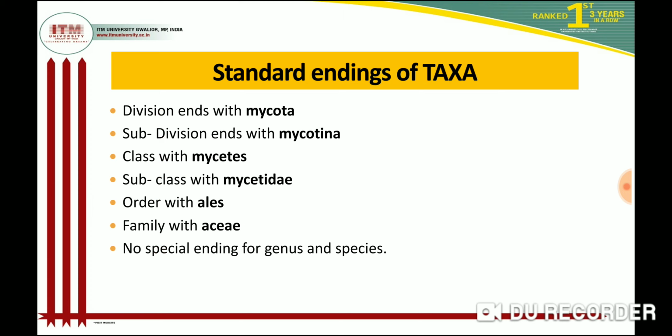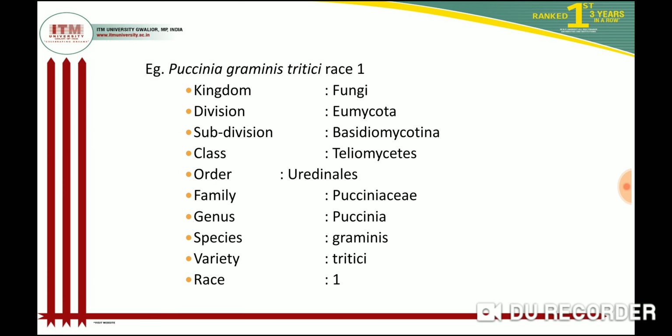There is a standard ending for each taxa in fungus. Division ends in mycota, subdivision in mycotina, class in mycetes, subclass in mycetidae, order in ales, family in aceae. There is no special ending in the genus and the species. Here we give one example so you understand better. The example is Puccinia graminis tritici race 1.